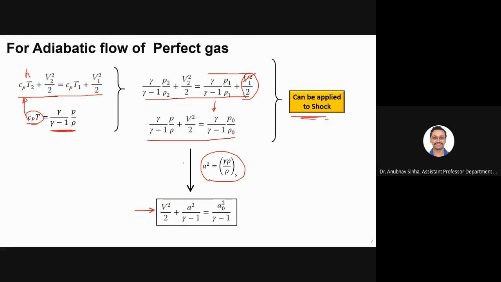So what we are doing is v squared by 2 plus, instead of gamma p by rho, I am replacing this term by a squared by gamma minus 1. On the right hand side, we have only this term, a0 squared, where a0 is the speed of sound for the reservoir conditions. These are the results that we are going to use in later slides.